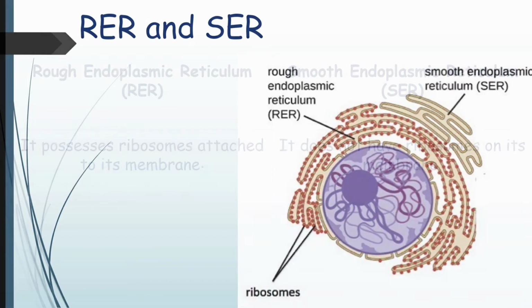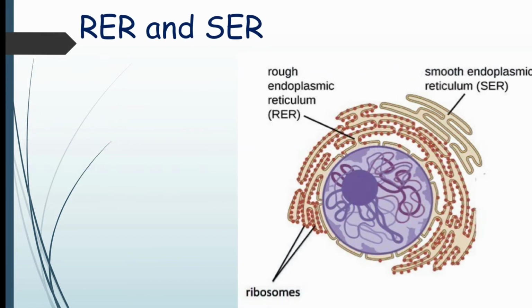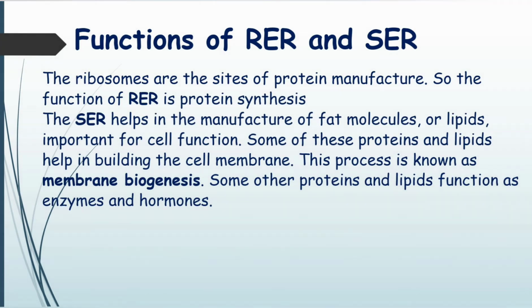This is a diagram showing smooth endoplasmic reticulum and rough endoplasmic reticulum. Functions of RER and SER. The ribosomes are the sites of protein manufacture. So the function of rough endoplasmic reticulum is protein synthesis. The smooth endoplasmic reticulum helps in the manufacture of fat molecules or lipids, important for cell function.